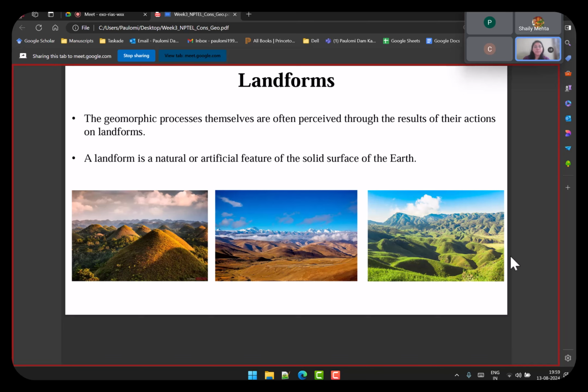So what are the different landforms we had already discussed in the previous section? We have hills, we have plateaus, we have valleys.